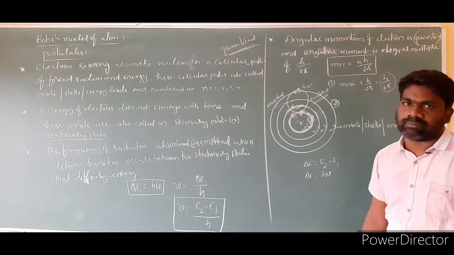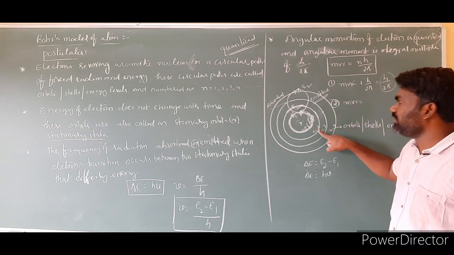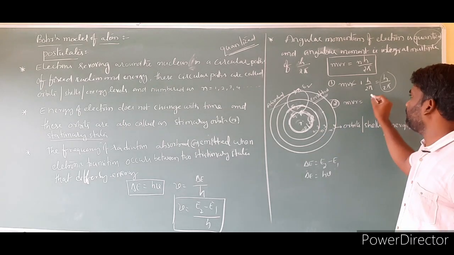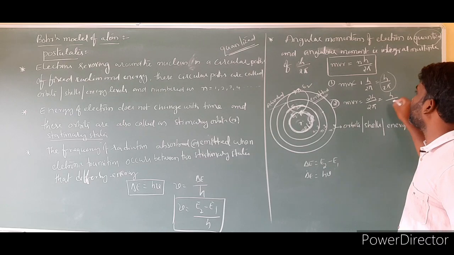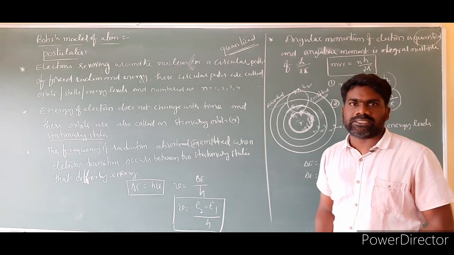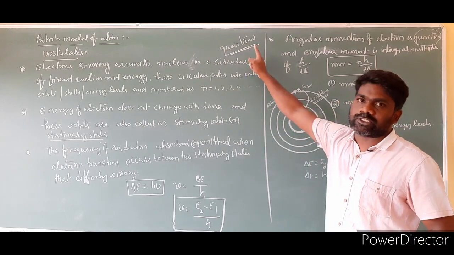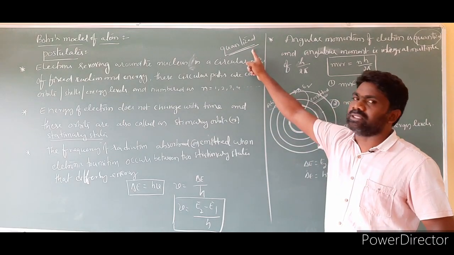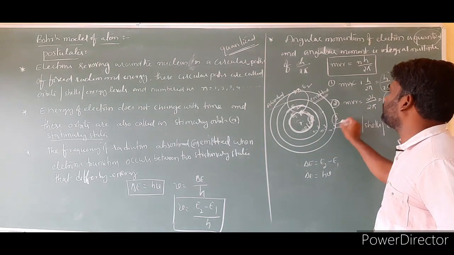Suppose this is the first orbit. If you take the second orbit, mvr is equal to nh by 2 pi, where n is 2 for the second orbit. That means 2h by 2 pi, which is equal to h by pi. The angular momentum of the electron in the second orbit is h by pi. Its value is fixed, a constant value. So a fixed value is what we call a particular value, and we describe it as quantized.